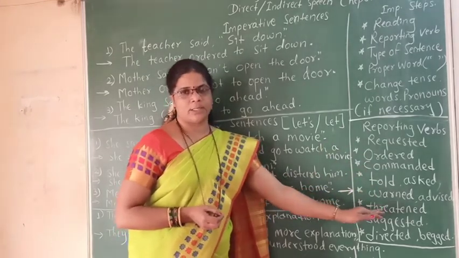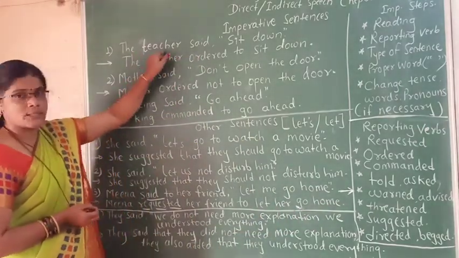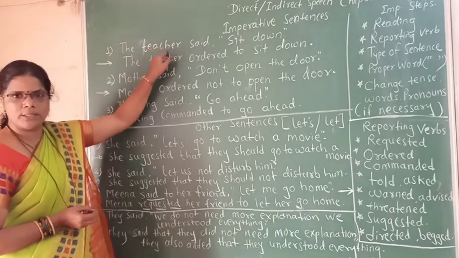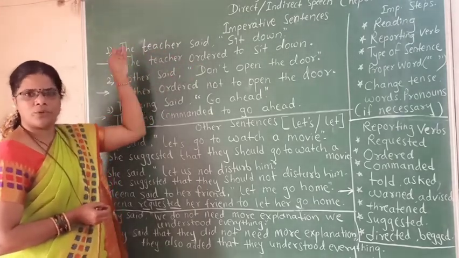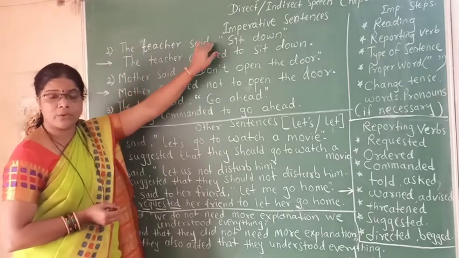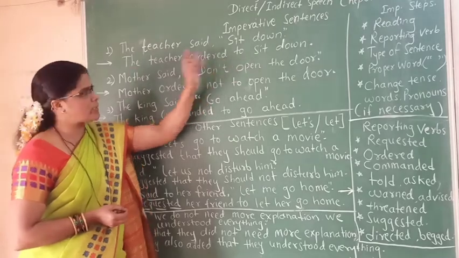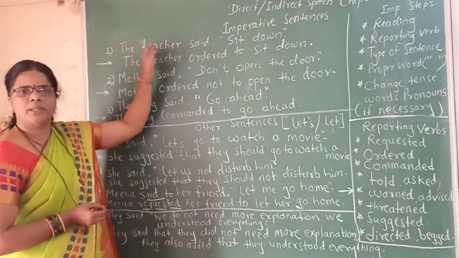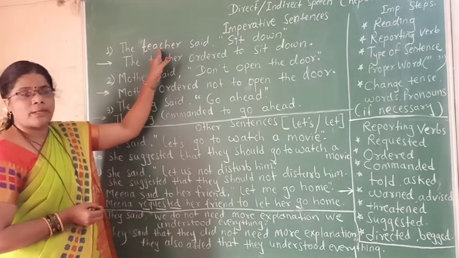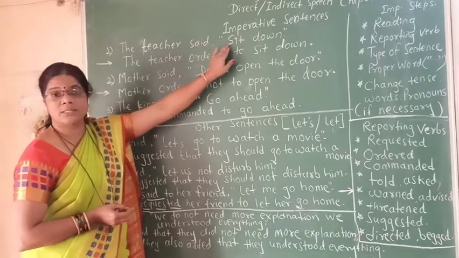These reporting verbs you have to use according to the tense of that reporting verb and also according to the meaning of that sentence. As in this sentence, the teacher said, here the teacher orders, and so ordered is given over here. If you would have requested over here, then we would have said requested. For example, instead of this teacher, here would be the name of any person. That is, Meena said, please sit down.